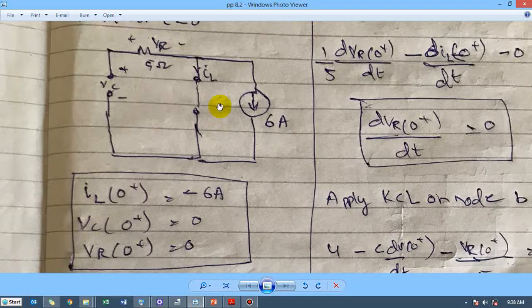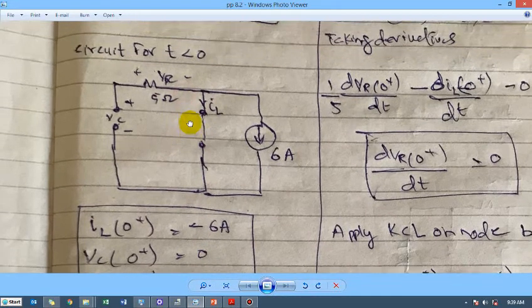And because there is no other supply other than this current supply, and this current supply is already shorted, there is not going to be any voltage on the V_C or V_R, right? So V_C is going to be equal to V_R from the connection point of view, because you see that the plus terminal of this V_R and the plus terminal of V_C are the same. And if you go all the way from this minus terminal to the minus terminal of the V_R, you will see these are in parallel. So when the voltages are in parallel, they are the same, right?